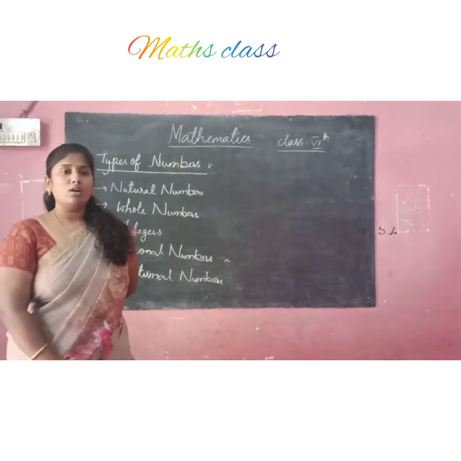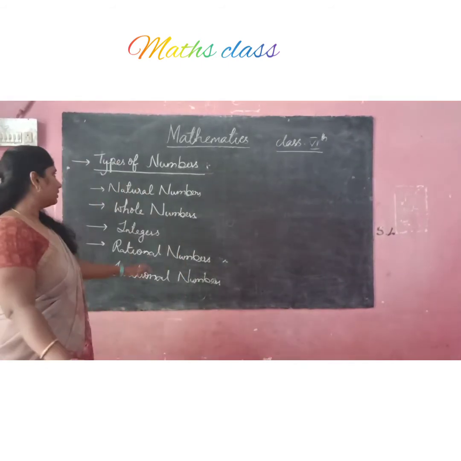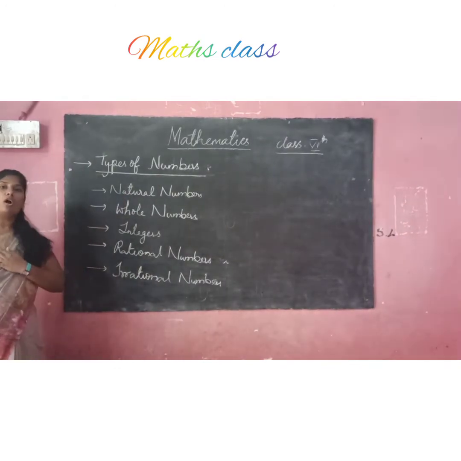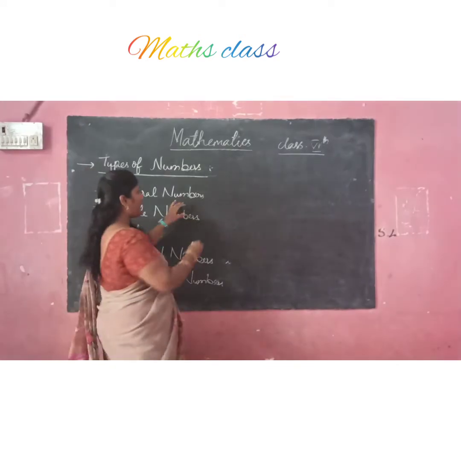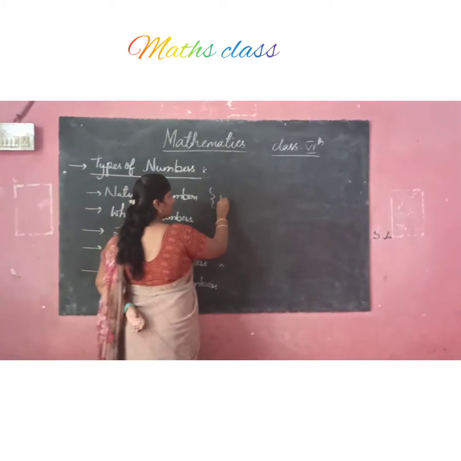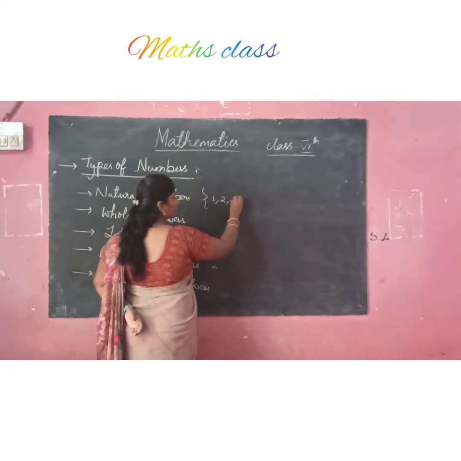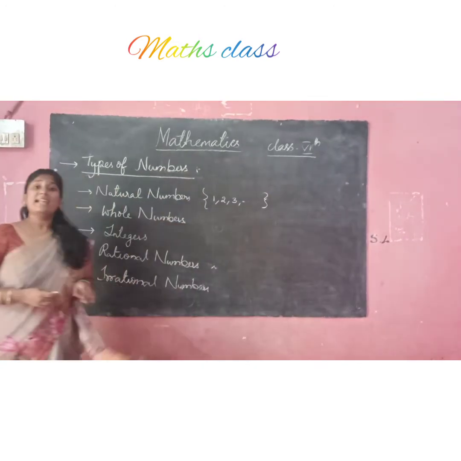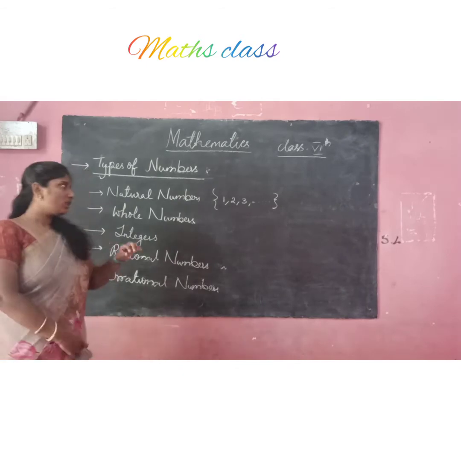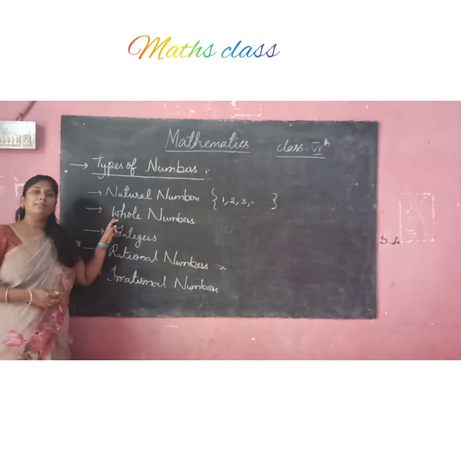Okay, so what is a natural number? Natural numbers are the numbers which start from 1: 1, 2, 3 and so on are called natural numbers. So what is a whole number?